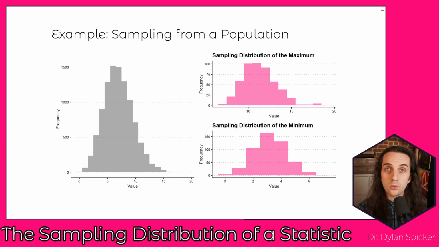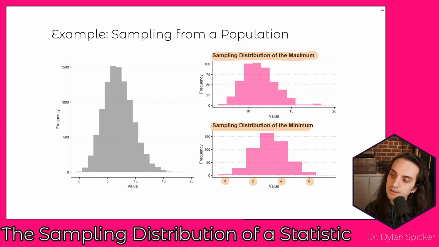Now we can also think about what if, instead of the maximum, we took the minimum of the sample. Now we've split this column over here, and down at the bottom we have the sampling distribution for the minimum of the sample. The sampling distribution for the maximum is still shown above. If we look at the values along the x-axis, for the minimum the values are going to be 0, 2, 4, and 6, rather than, say, 10, 15, or 20. So the maximum values are going to be bigger.